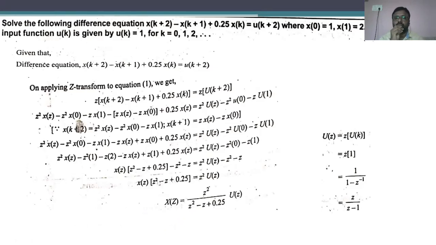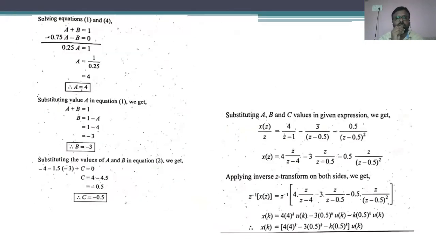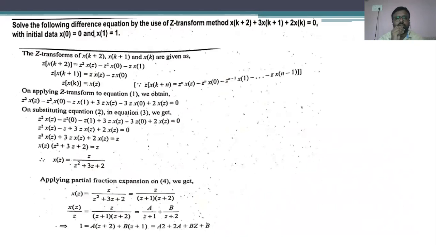So make sure about all these difference equation problems and practice repeatedly in order to get good marks. Okay. So after that, we have seen so many problems regarding the difference equation with and without consideration of the initial conditions.